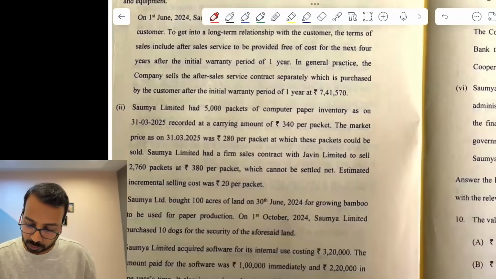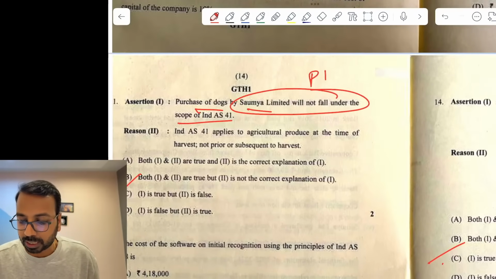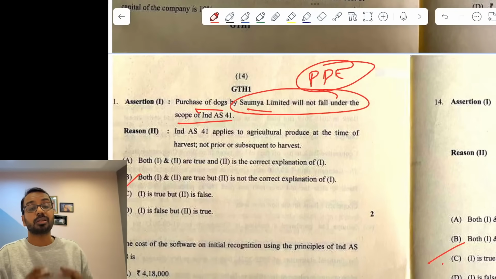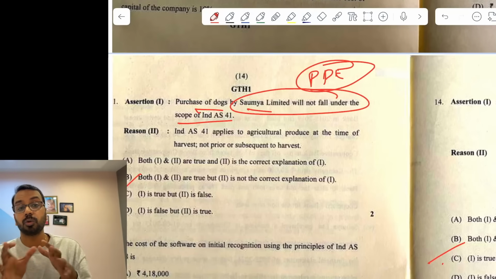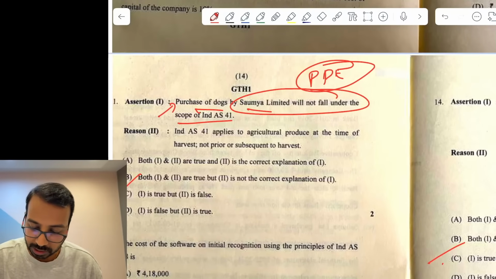Then moving on to the next one here. Purchase of dogs by Somya Limited. This falls into the category of property, plant and equipment, because you are not using it for agriculture produce. You are using it for management, security purpose. This we have discussed in class as well. So this is PPE. So it is outside of scope.